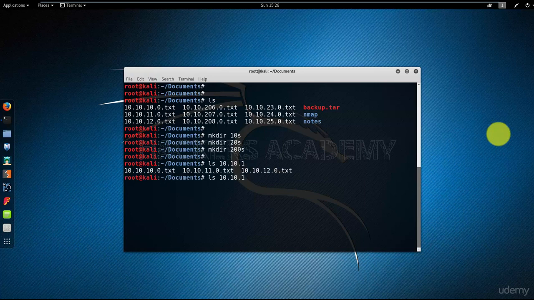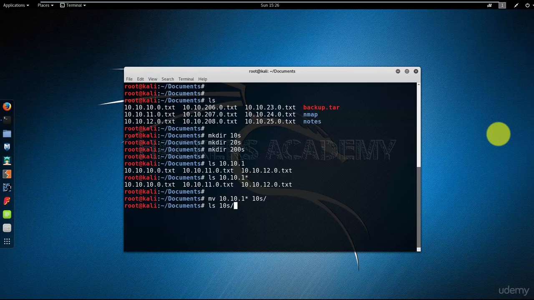That listed for me the tens range: 10.10.10, 11, 12. So now if I do ls 10.10.1*, it should produce the same result. There we go. And all I need to do now is change the ls to mv, and add the directory name. I list the contents of the directory and all the files are moved.